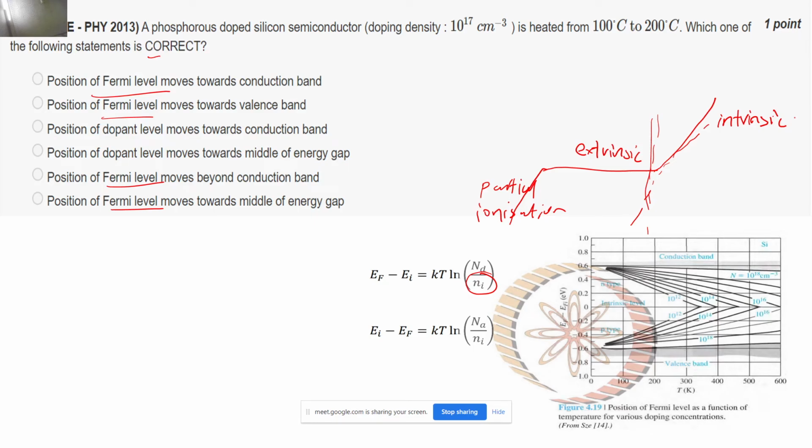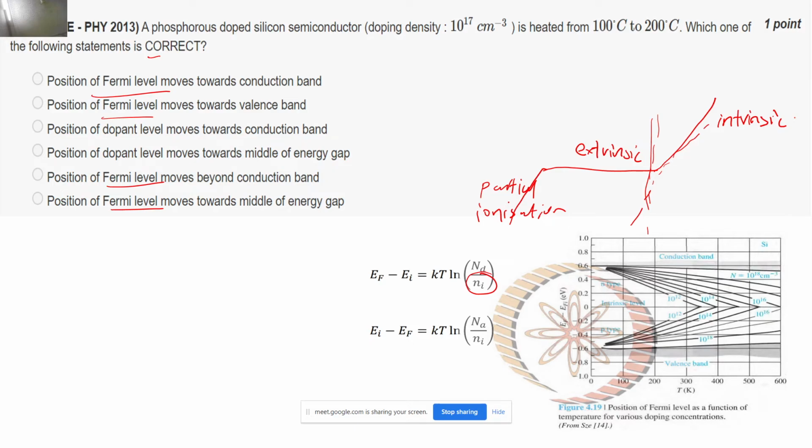Let's say I have an n-type doped semiconductor, correct? Where do you expect its Fermi level to be? Here is Ec, Ev, and let's say this is EFi, right? The Fermi level will be near this Ec, correct? So this is where the Fermi level is. Now what happens when I increase the temperature? This material is extrinsic, and at higher temperatures the material starts becoming intrinsic. Material becoming intrinsic means this EF should move towards EFi, correct? Only then will the material become intrinsic.